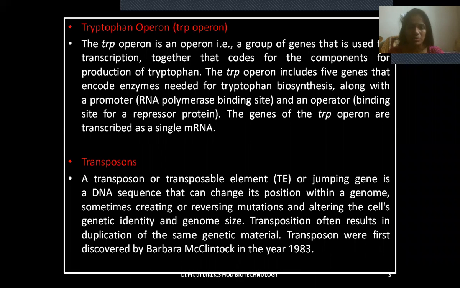Transposons or transposable element, in short TE, a jumping gene, is a sequence that can change its position within a genome, sometimes creating or reversing mutations and altering the cell's genetic identity and genome size. Transposition often results in duplication of the same genetic material. Transposons were first discovered by Barbara McClintock in the year 1983.